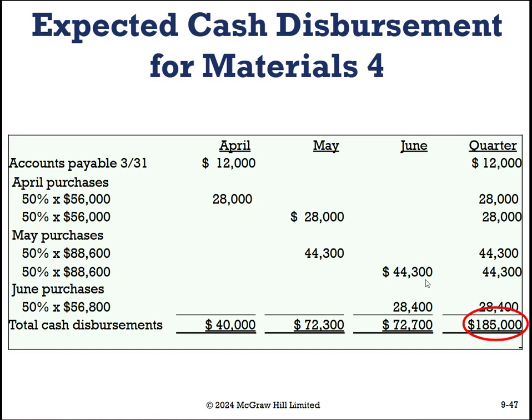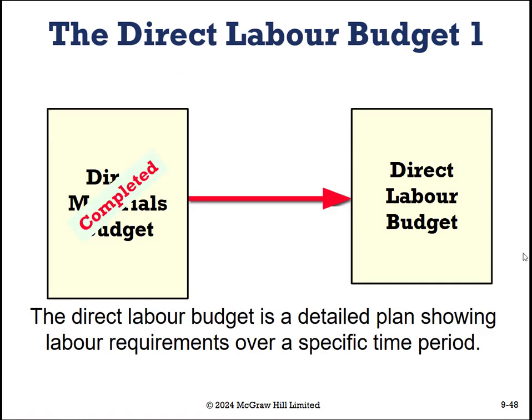And then doing the same for June, taking our total June materials required, multiplying it by 40 cents per kilogram, and then half of what we're paying in June, and then we ignore the other half. That's next quarter's problem. Add up all of these cash disbursements where we get 185,000. All right.